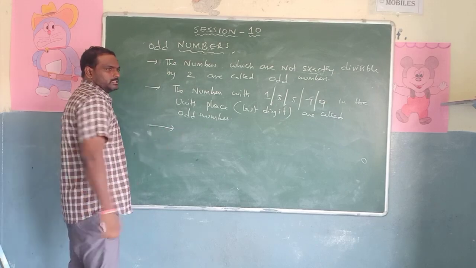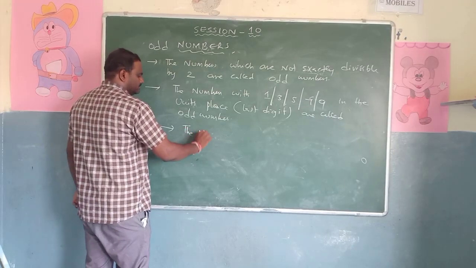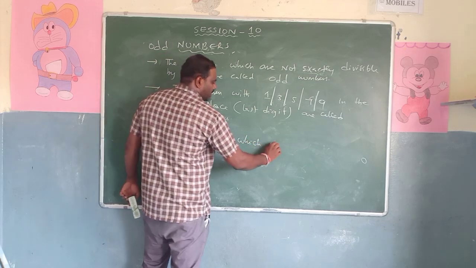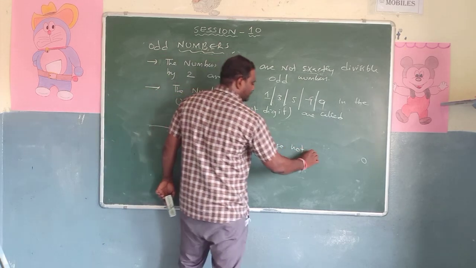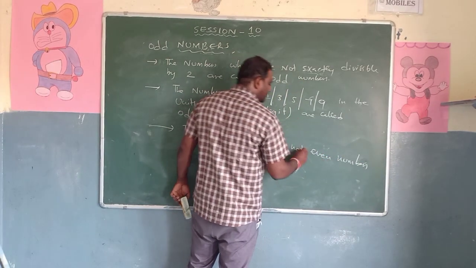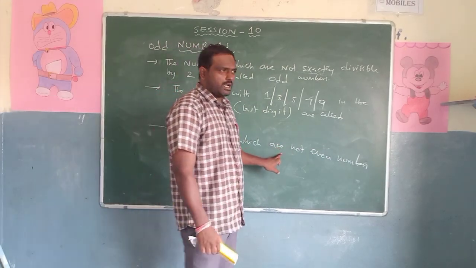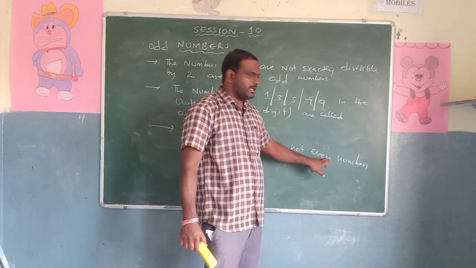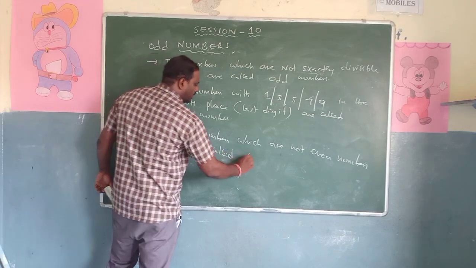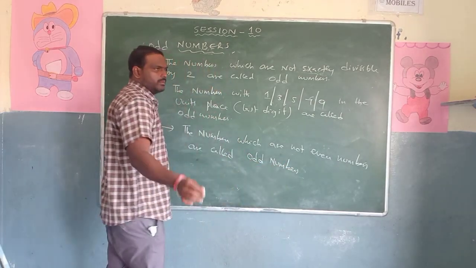In the third definition, I said 3 definitions I can give. The third definition is the numbers which are not even numbers. The numbers which are not even numbers are called odd numbers. The meaning ఏంటంటే ఈవెన్ నెంబర్ కాకపోతే అది ఆడ్ నెంబర్.